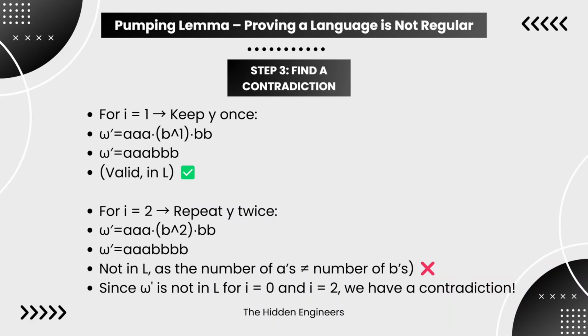For i equals 1, to keep y once, omega equals AAA · b^1 · BB. Omega becomes AAABBB. Valid in L. For i equals 2, to repeat y twice, omega equals AAA · b^2 · BB. Omega becomes AAABBBB. Not in L, as the number of A's does not equal the number of B's. Since omega is not in L for i equals 0 and i equals 2, we have a contradiction.